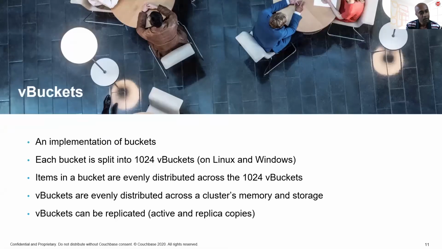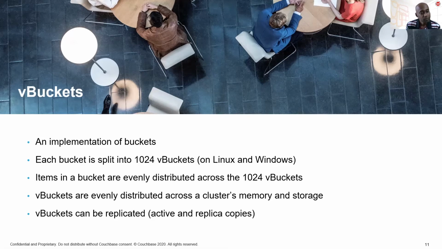So what exactly are vBuckets? Well, while buckets do exist in the logical sense, when it comes to how data is actually represented on disk, these are implemented as vBuckets. Each bucket in Couchbase is split up into 1024 vBuckets, assuming you work on Linux or Windows. It's fewer when it comes to Mac OS. So you now have 1024 vBuckets for each bucket, and Couchbase will ensure that all of the items in the bucket are evenly split across these 1024 vBuckets.